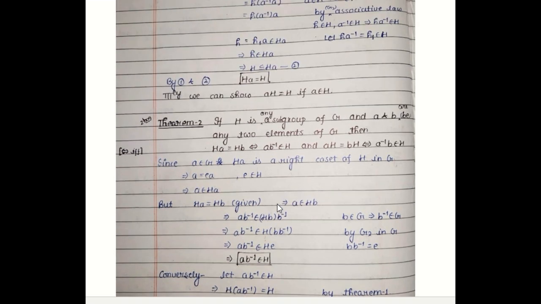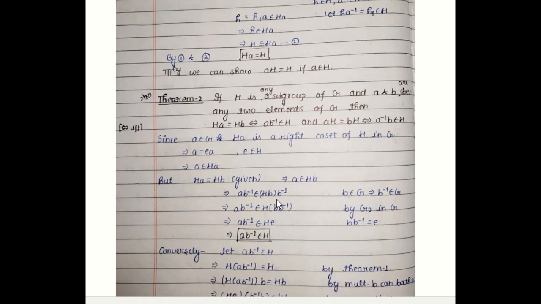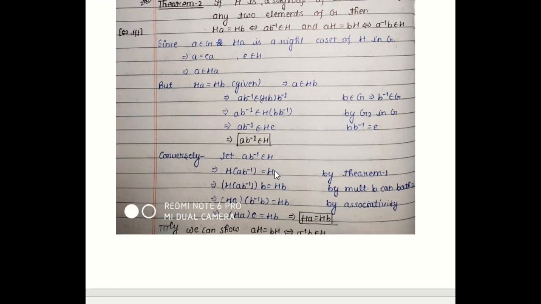So we have a very important theorem. If A and B are any two elements of G, then the right cosets with respect to A and B are equal, that is HA is equal to HB, if and only if AB inverse belongs to H. So this is theorem number 2.